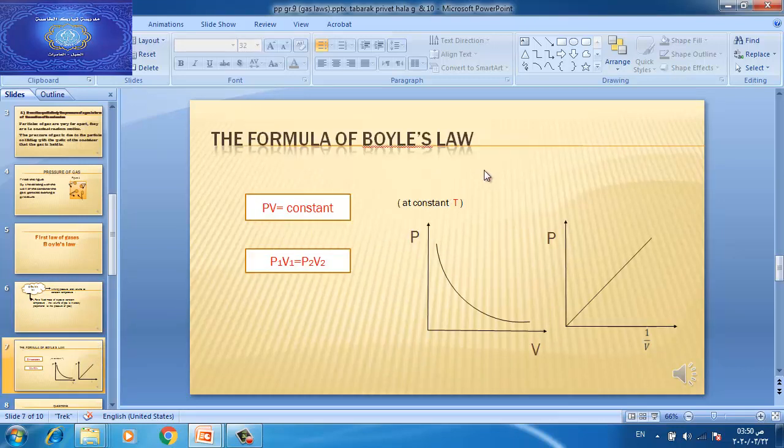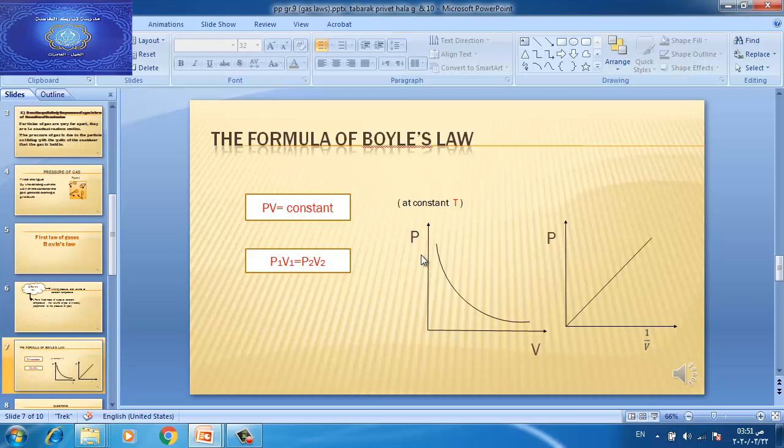The formula of Boyle's law. We said that pressure and volume are inversely proportional. To write this formula, it will be P times V equals constant. P refers to pressure, V refers to volume. Also, it can be written as P equals constant over V, or P1 V1 equals P2 V2. P1 V1 refers to the pressure and volume before impact. P2 V2 refers to the pressure and volume after impact. So the formula of Boyle's law is P1 V1 equals P2 V2.